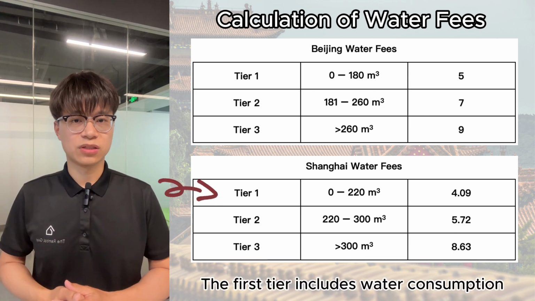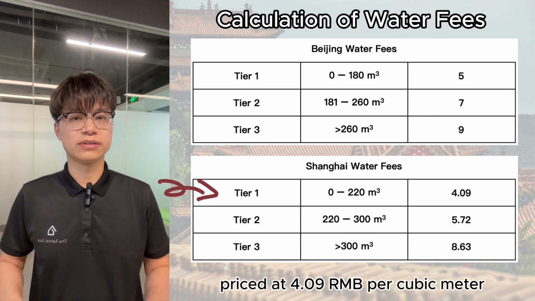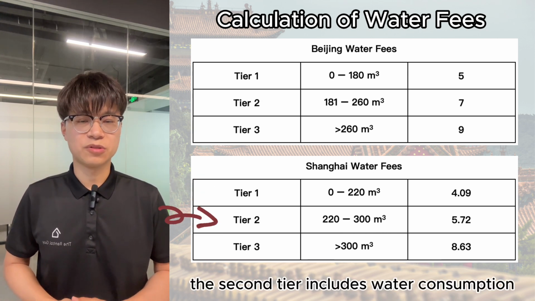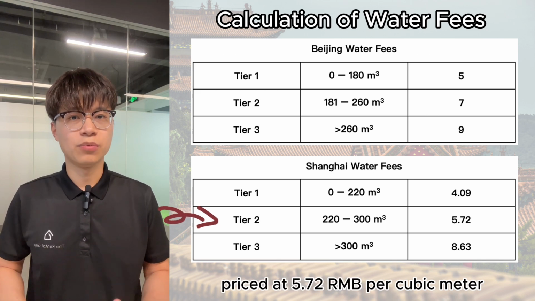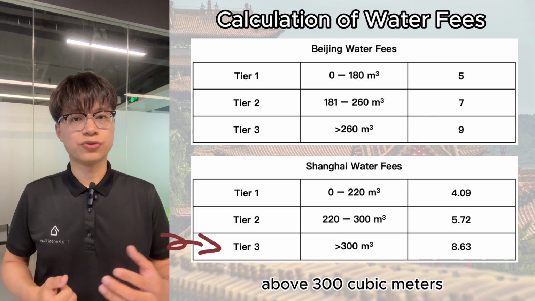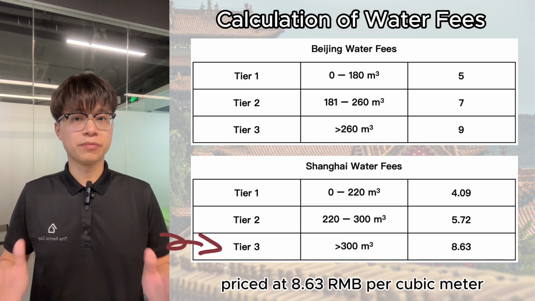The first tier includes water consumption up to 220 cubic meters, priced at 4.09 RMB per cubic meter. The second tier includes water consumption between 220 and 300 cubic meters, priced at 5.72 RMB per cubic meter. And the third tier includes water consumption above 300 cubic meters, priced at 8.63 RMB per cubic meter.